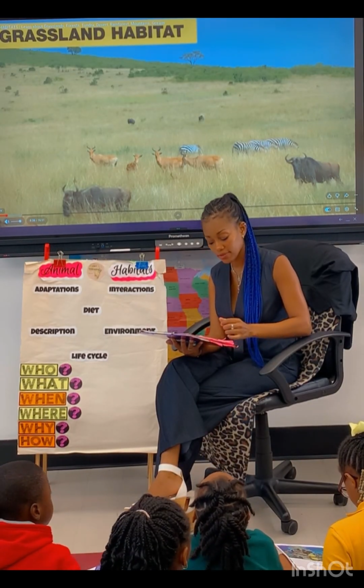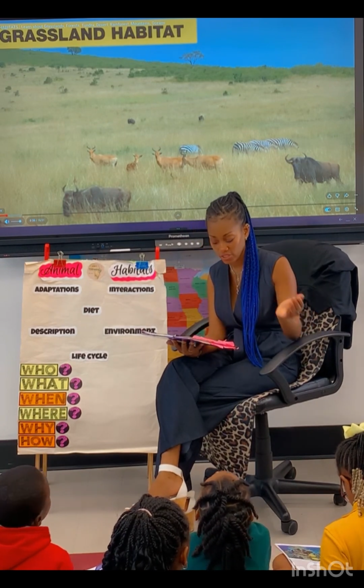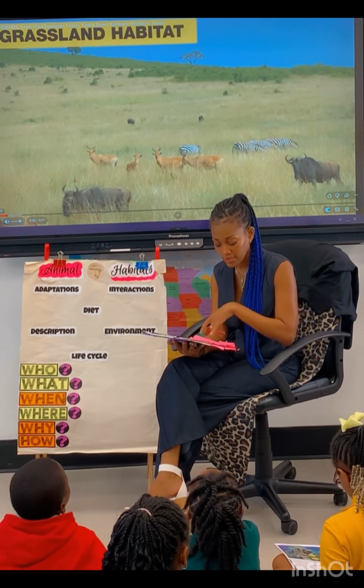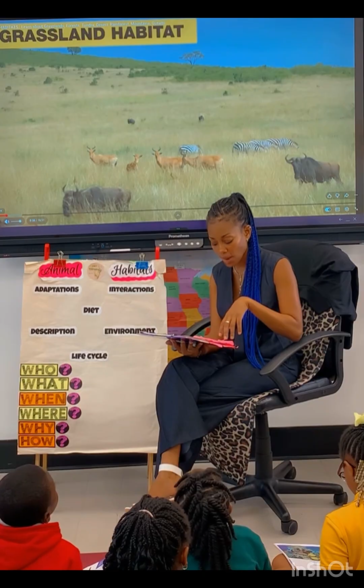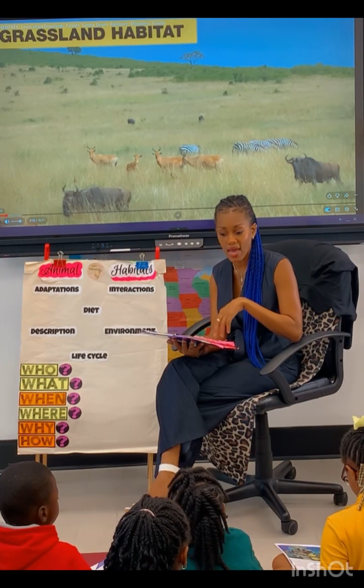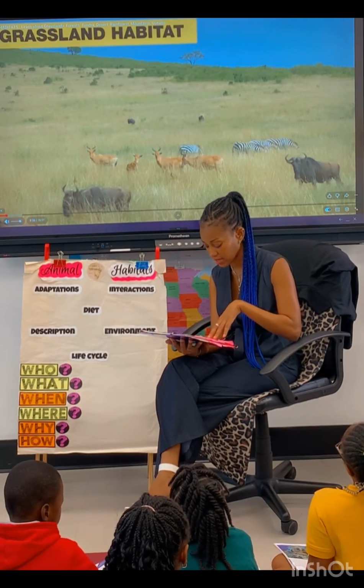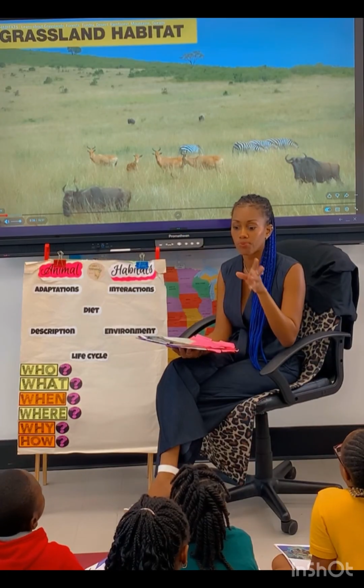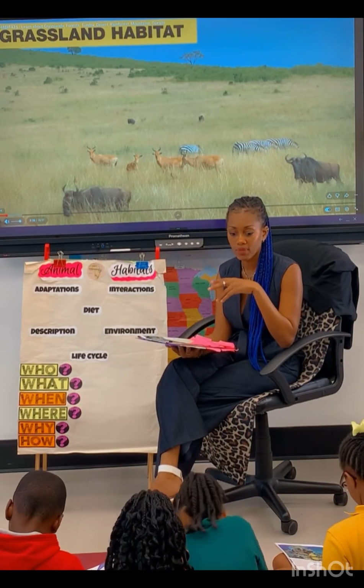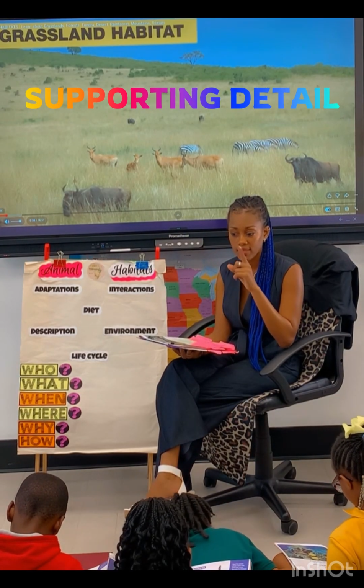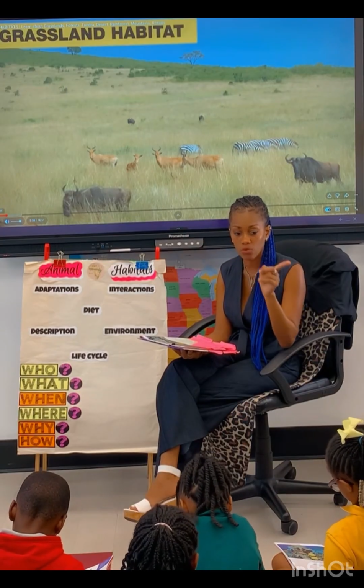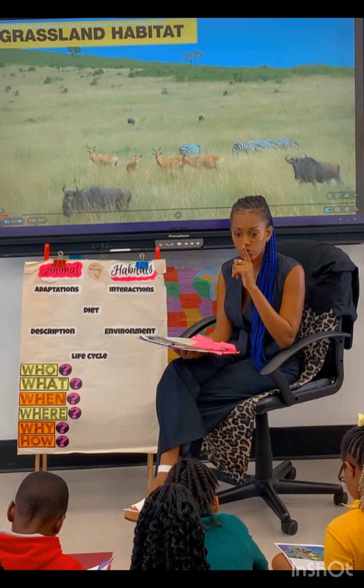So the coral reefs are a rich ocean habitat, made of tiny coral animals that provide a home for many animals and plants. Very good. Find me at least one detail that supports that central idea.